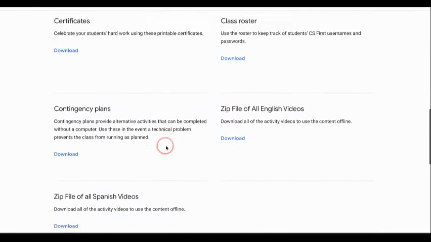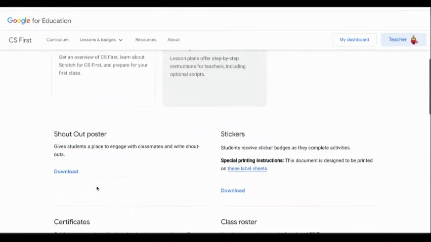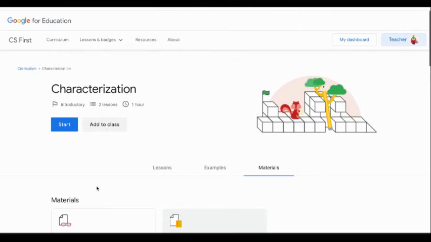And there's a bunch of other things here that you can download as well, contingency plans, zip files for English videos and Spanish videos. So they really did give you a lot of information just for this unit that you will be able to use with your students, use that lesson plan as a guide to help your students be successful in this unit.